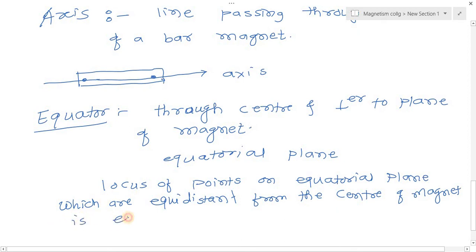So after the equatorial plane, let's see the next definition, the equatorial circle.